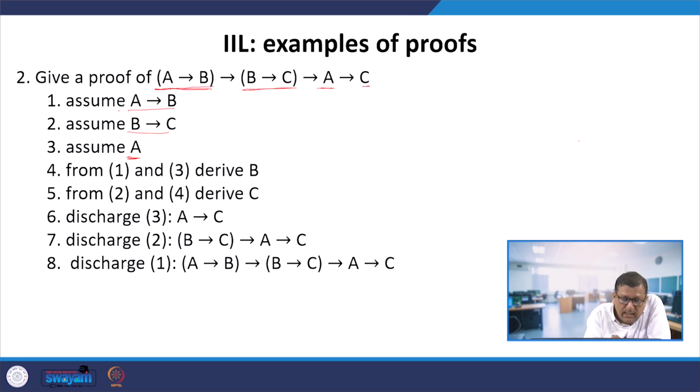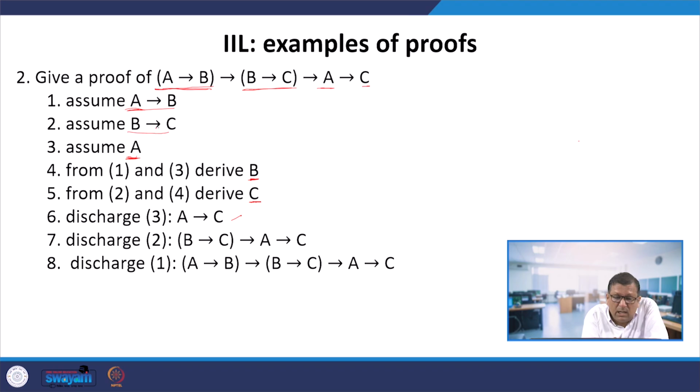Now from 1 and 3 we get B. From 2 and 4 we are getting C. Now discharge 3, that means A we can discharge. So we will get A implies C. So A implies C we have obtained.